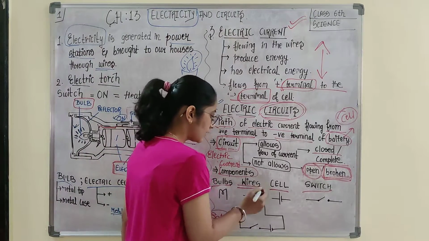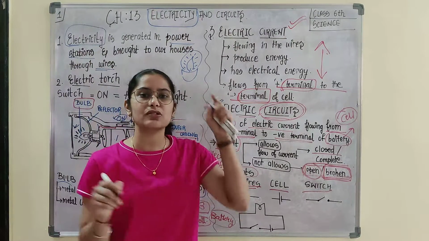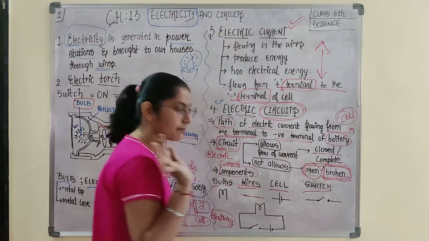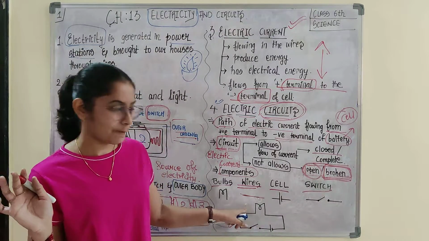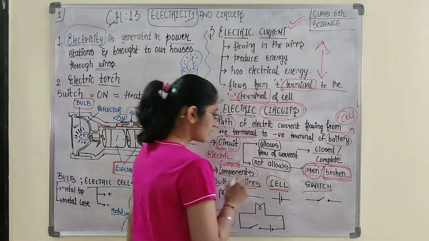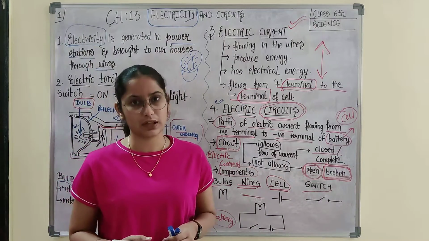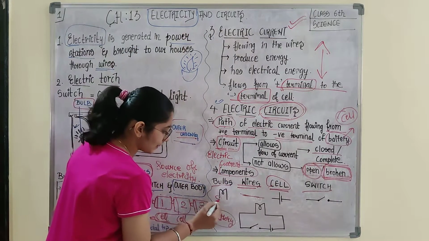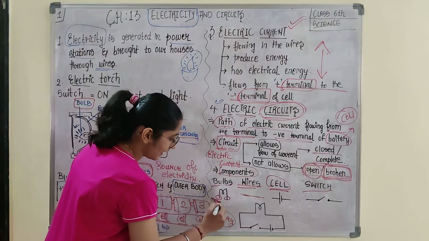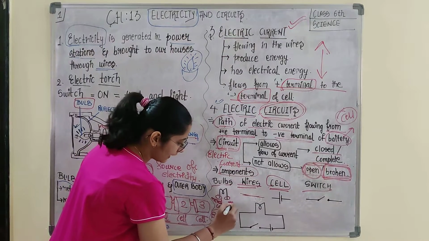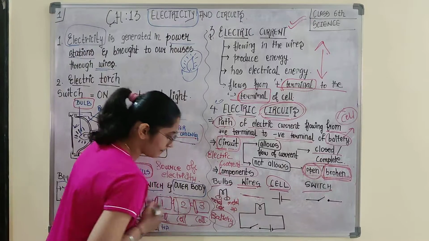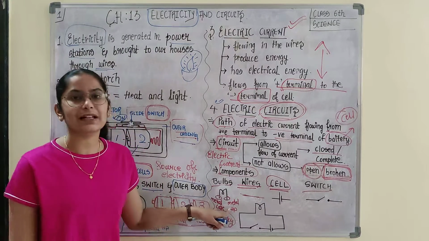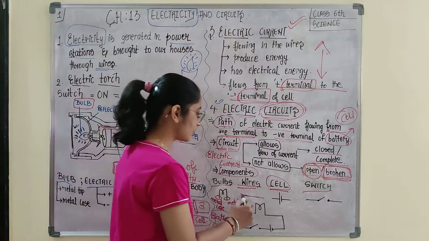If we talk about wires, okay, so for connecting the different components of the circuit, you require wire. So for wire, we would simply require a line. This is how you can represent wire. If you want to represent cell, so in cell, how many terminals are there? 2 terminals. What were those? Positive and negative. In bulb, there were 2 terminals. These are the 2 terminals. One was metal case and one was metal tip. Correct. Metal tip. Okay, so metal case, metal tip we discussed. So here also you can represent 2 terminals of bulb. Apart from this, here this is wire.